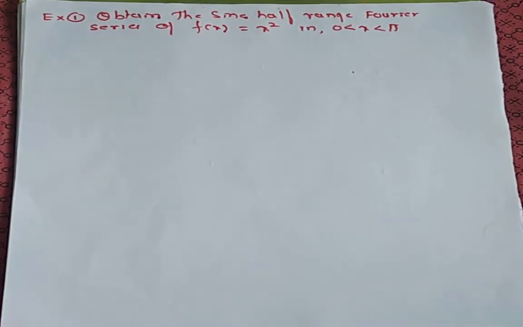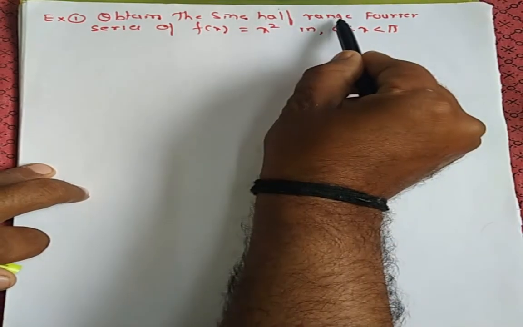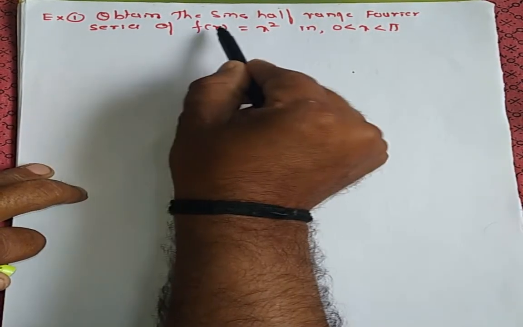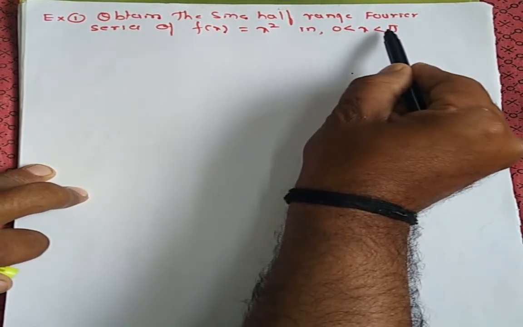You observe that the given example asks to obtain the sine half range Fourier series of f of x, where the function is x square in the interval 0 to pi.